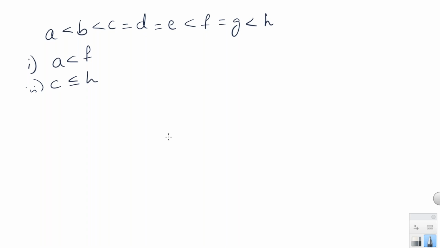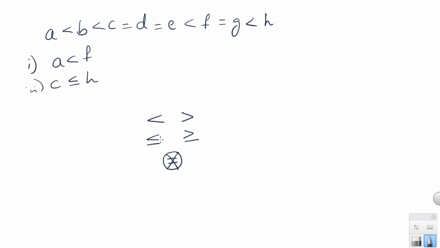Okay. So initially, as I have explained in the beginning, we have four symbols: less than, less than or equal to, greater than, greater than or equal to. Along with these four, we have one more symbol, that is equal to. I have told you we should not consider this equal to symbol if other symbols are present.